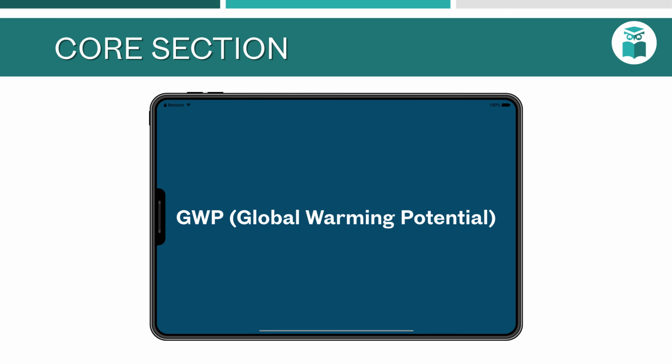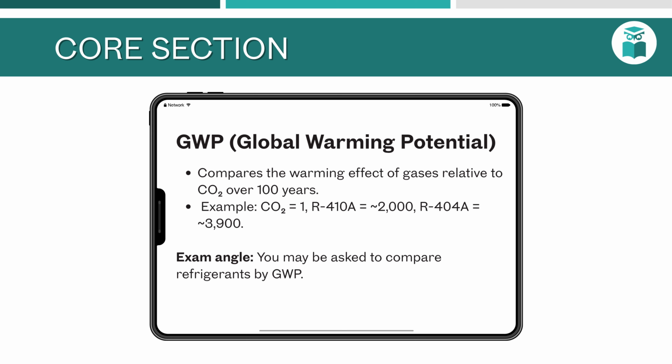GWP, global warming potential, compares the global warming impact of a gas to CO2. Baseline GWP equals 1. For example, R600A has very low GWP, approximately 3, R410A, approximately 2,000, R404A, approximately 3,900. GWP is typically measured over a 100-year time horizon. Fluorocarbons can have GWPs thousands of times higher than CO2.